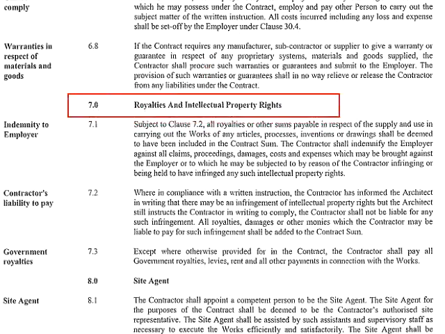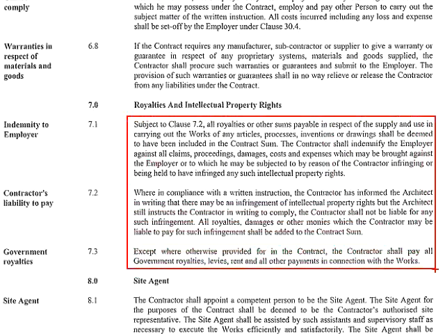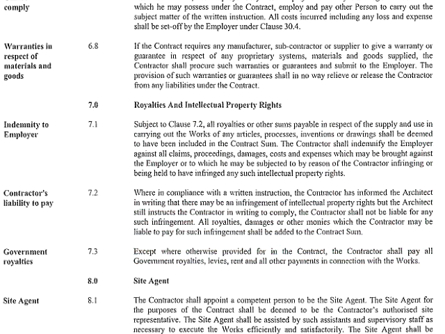Clause 7. Royalties and intellectual property rights. We have 3 subclauses here. These are the relevant statements. For full sentences, you may refer to the PAM contract 2018.